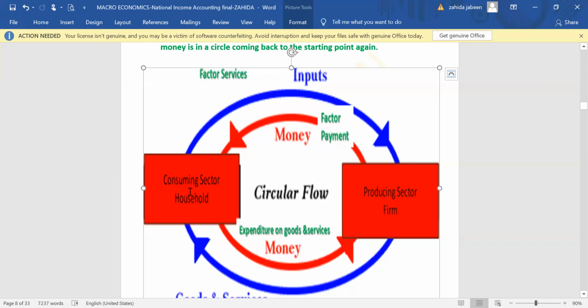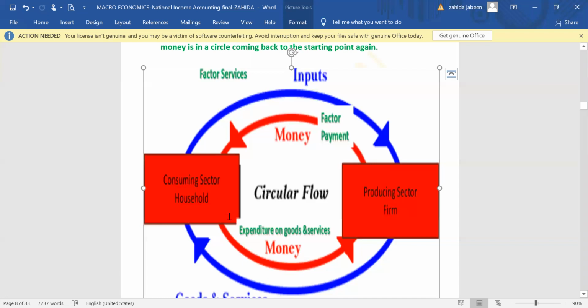Again, money will go to the consuming sector. Again, they will purchase goods and services from the firm, and they will pay money in lieu of goods and services. Again, money will go back to the producing sector. This process continues in a circular flow form. That's why it is called circular flow of income.